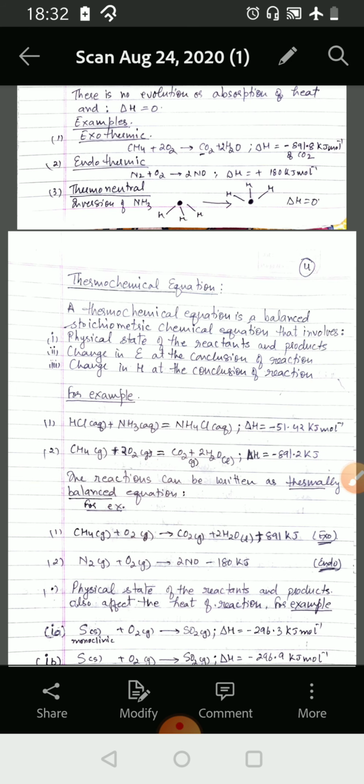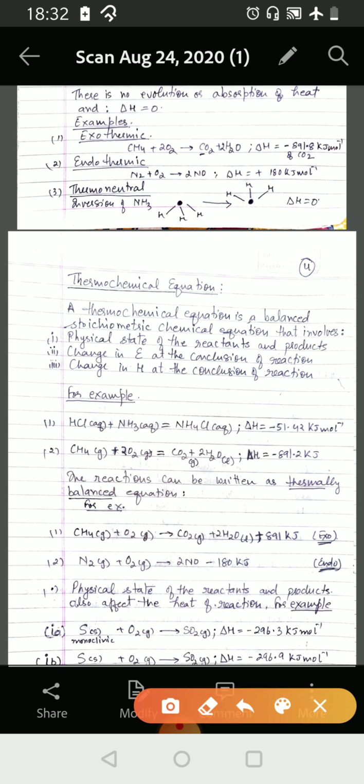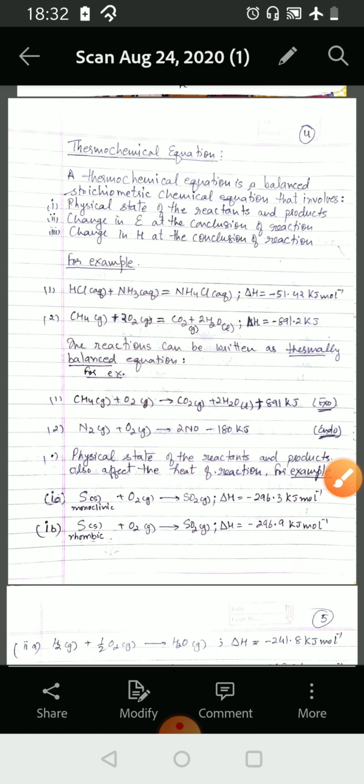If we take examples, first for exothermic, a molecule of methane reacts with oxygen giving rise to carbon dioxide and water, and delta H comes to be minus 891.8 kilojoules per mole. For endothermic, we see the reaction of nitrogen reacting with oxygen giving rise to 2NO, and delta H comes to be plus 180 kilojoules per mole. Now for thermoneutral, we consider the inversion of ammonia. Here the ammonia molecules undergo inversion, but no evolution or absorption of heat takes place and delta H is 0.